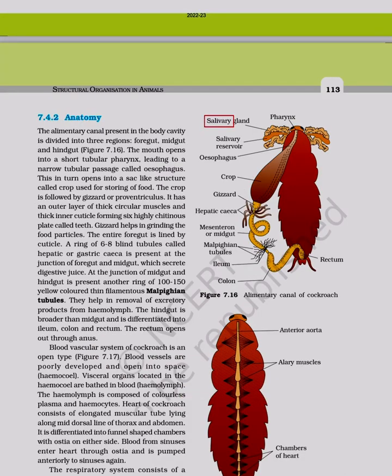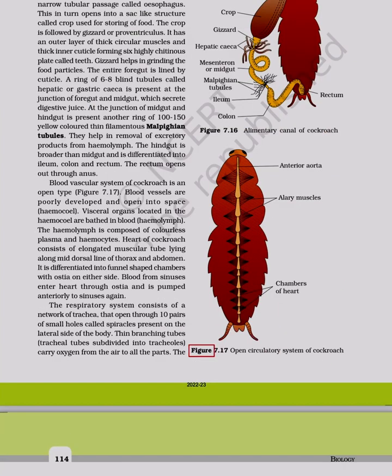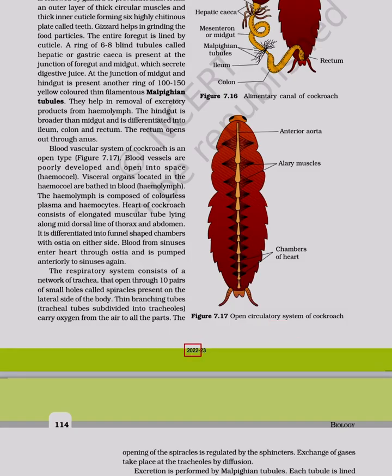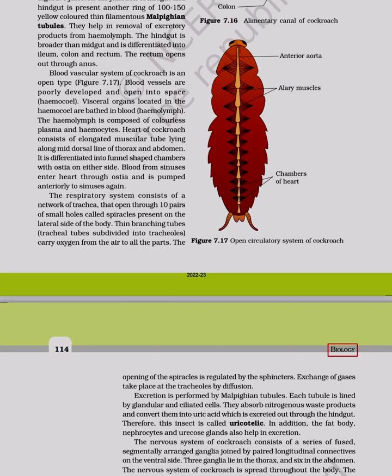The salivary gland. Salivary reservoir. Oesophagus. Crop. Gizzard. Hepatic caecum. Mesenteron or midgut. Malpighian tubules. Ileum, colon. Pharynx. Figure 7.16 Alimentary canal of cockroach. Anterior aorta. Alary muscles. Rectum. Chambers of heart. Figure 7.17 Open circulatory system of cockroach. 114 Biology.